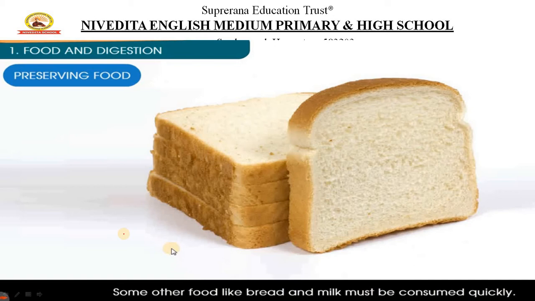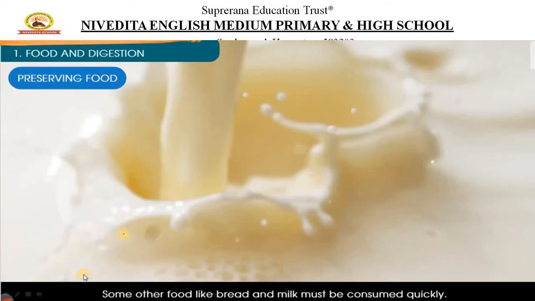So bread is one among the things which has to be consumed quickly. Normally when you go to a bakery, what will you ask? Get me a bread which is fresh. Will you go and ask, give me a bread which is one month old? No one will ask. Why? Because this gets spoiled.